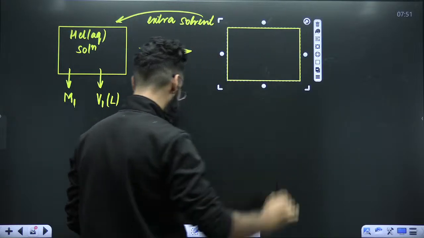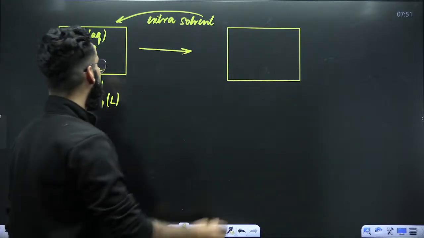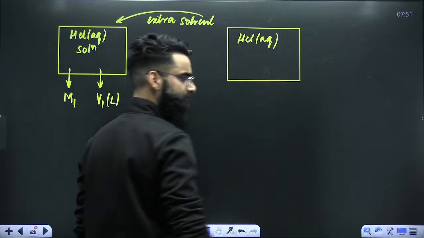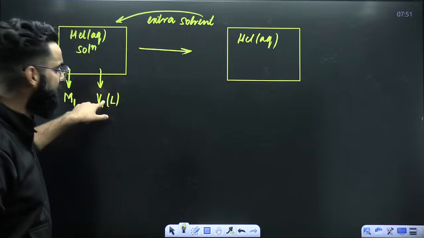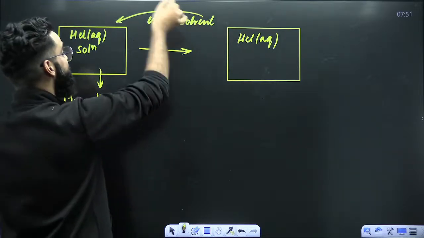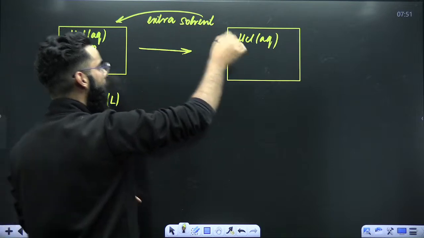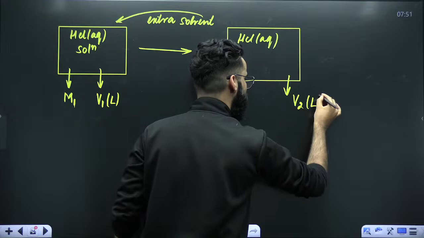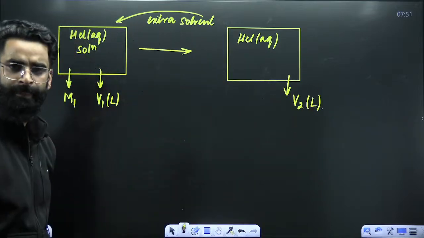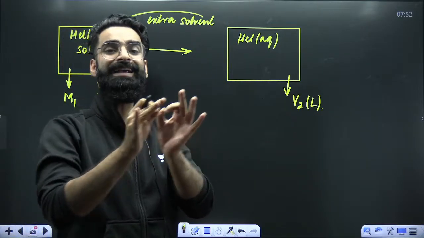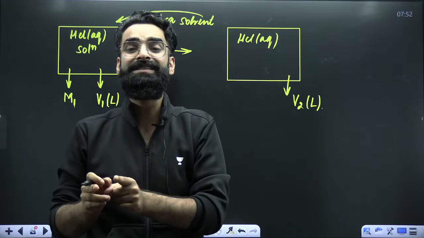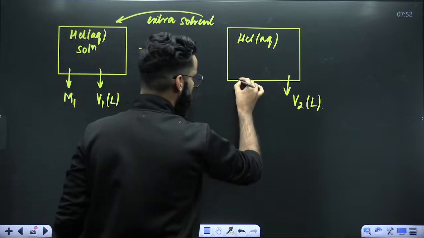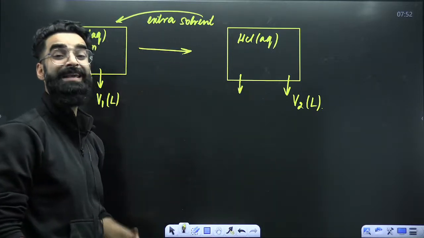After the dilution is done, what is the volume of this solution? The initial volume was V1. Now you're adding some extra solvent into it, so the volume of the solution would have increased from V1 to V2 liters, for example. Since molarity is inversely proportional to volume, if the volume of the solution is increasing, the molarity will be decreasing.